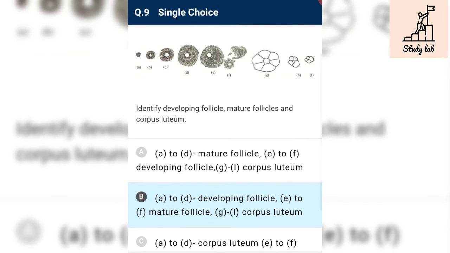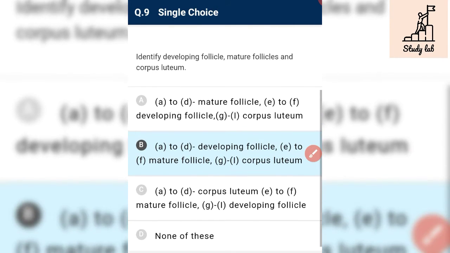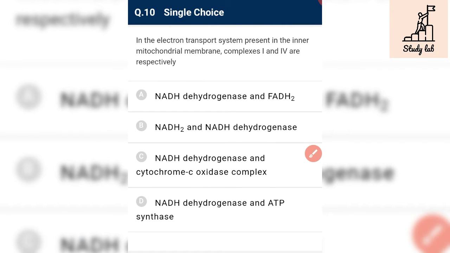And from E to F, it is a mature follicle. And from G to I, it is corpus luteum. In the electron transport system present in the inner mitochondrial membrane, complex 1 and 4 are respectively.